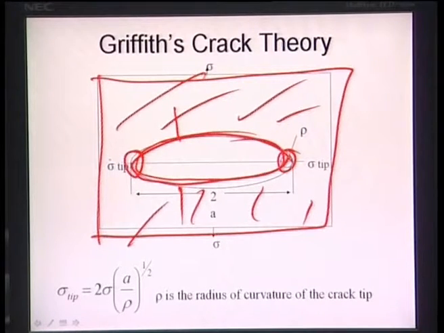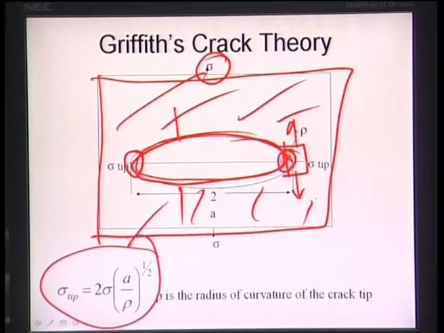In the last lecture I showed you that at the tip of the crack, if you consider this volume element and this is sigma, the stress value is much higher than the stress value that you are actually applying. In other words, there is a stress concentration at the tip of the crack, and this value is sigma tip equal to 2 sigma A by rho to the power half. Now what is the value of A? A is the half crack length, because this is your 2A.